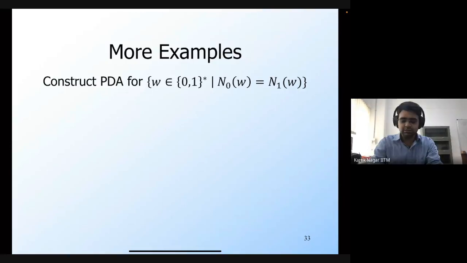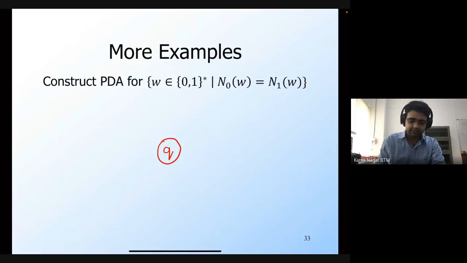So let me just do it, so that I think some of you have not done it. So let's do this. I'm going to construct it using the empty stack criteria. So there's just one state. It's also going to be the start state.